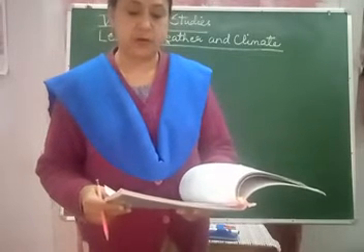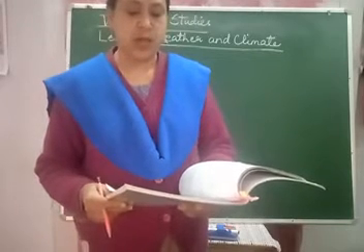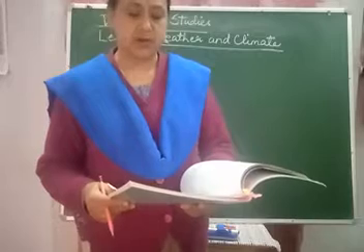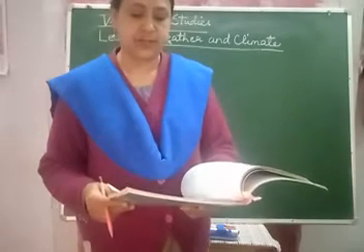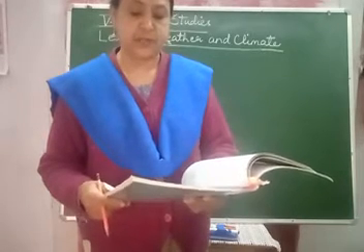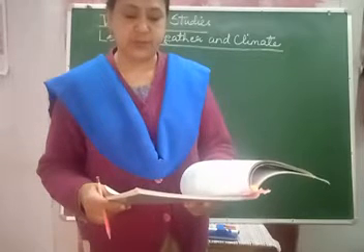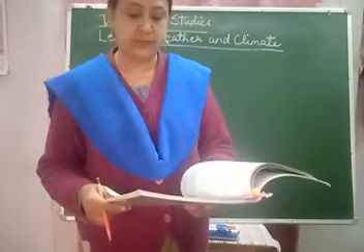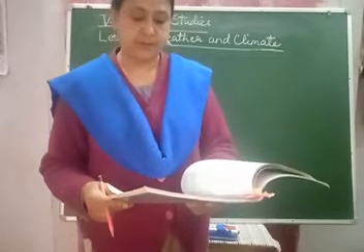In some parts of the world the climate is neither hot nor cold and there is moderate rainfall. On the basis of climate conditions, we divide the earth into different climate regions. The factors that determine the climate of a place are latitude, altitude, winds, distance from the sea, humidity, and ocean currents.